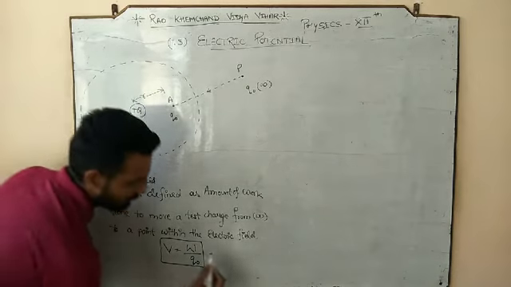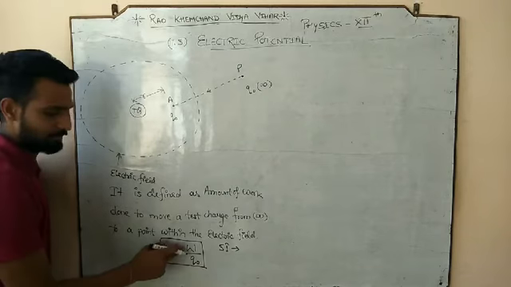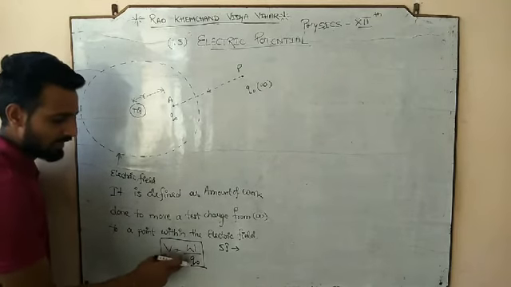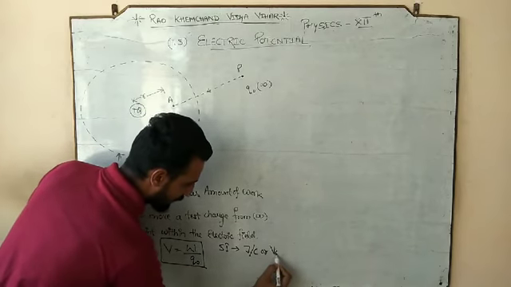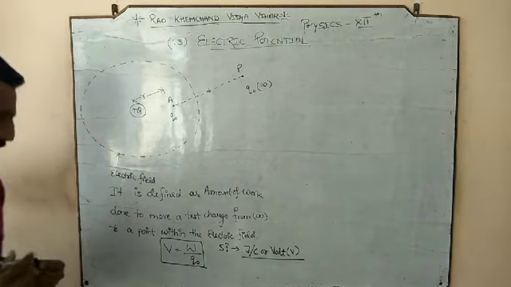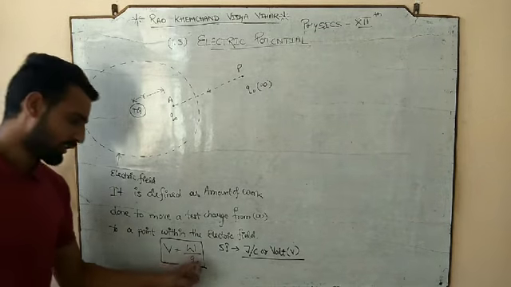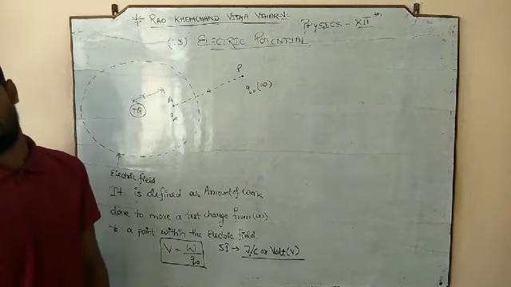And now we can add something about that. We can have the SI unit. So what is work done? You know that work done is in joule and charge is in coulomb. So joule per coulomb. And the other unit, from class 10th, you know, is the volt. So you can have that definition: volt means joule per coulomb.